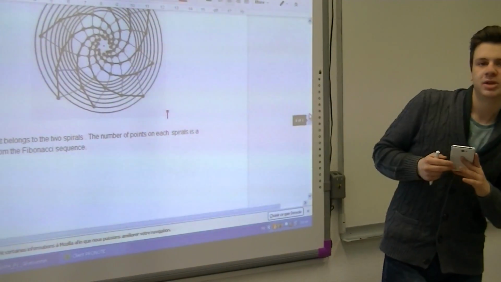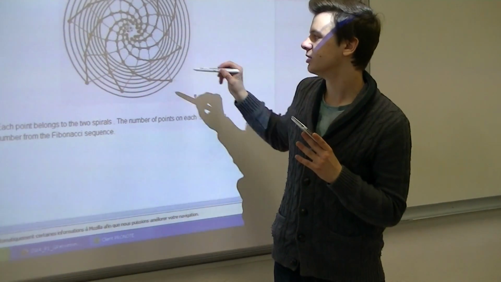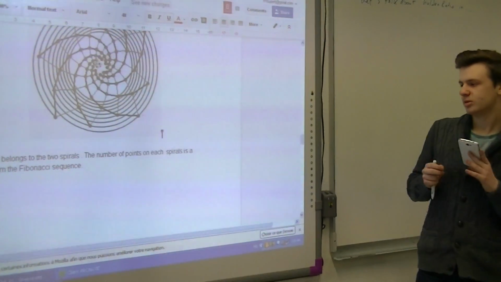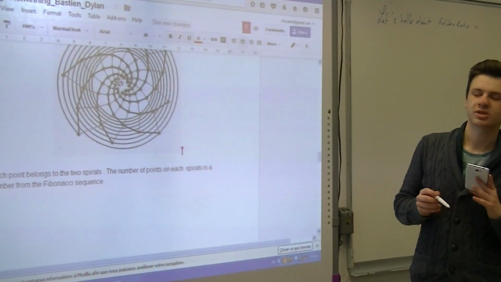Each point belongs to two spirals. This point or this point belongs to two spirals. The number of points on each spiral is a number from the Fibonacci sequence.